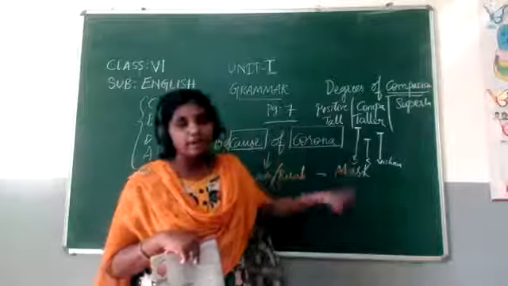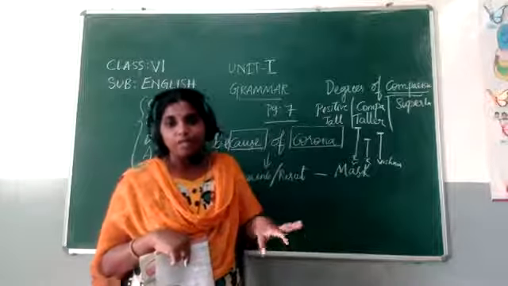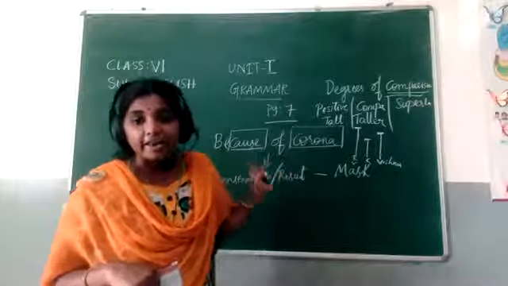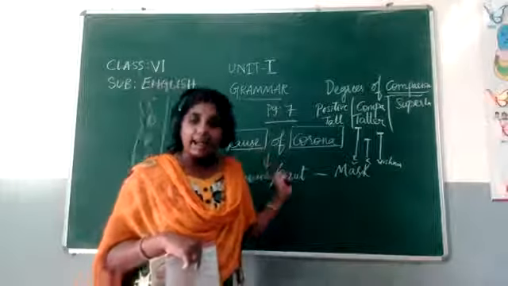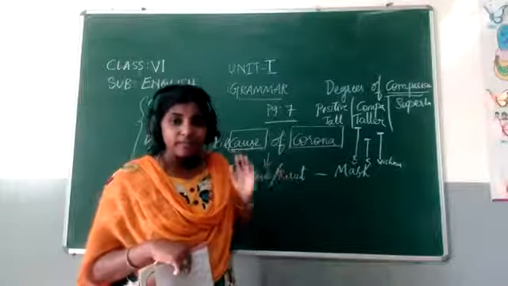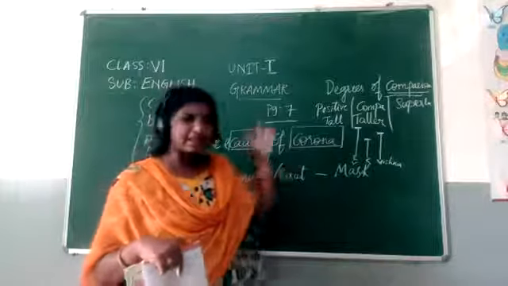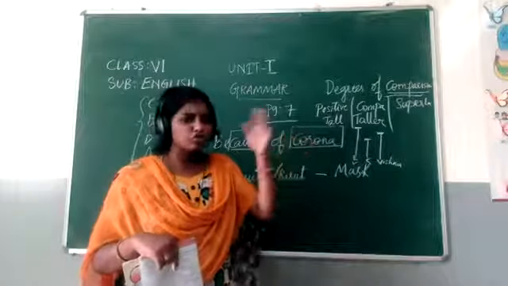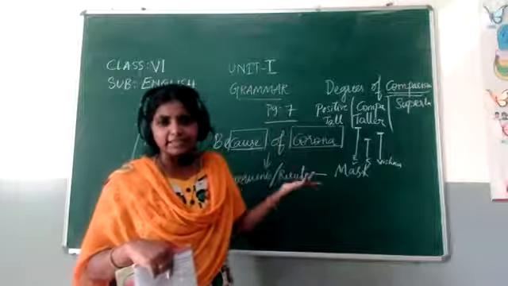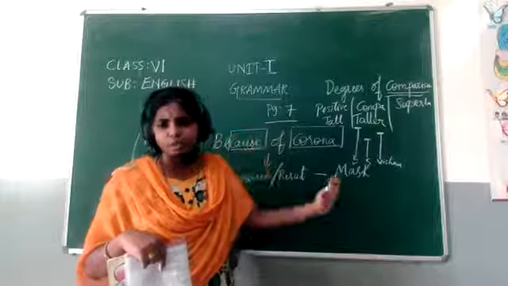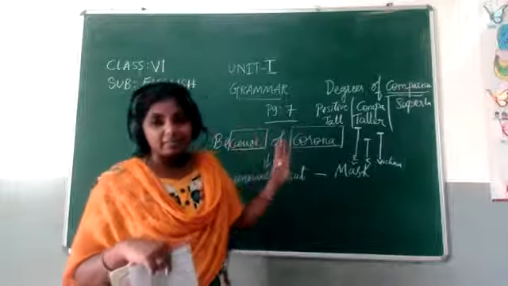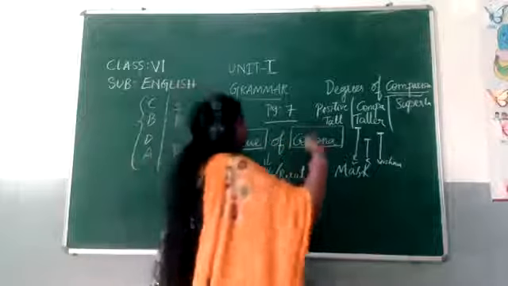Rama is the tallest one in this group. Rama is the tallest child in the class. Rama is the tallest one, meaning that is the end. I'm not talking about any other child's height. I'm just telling who is the tallest one. So this tallest comes under superlative degree.